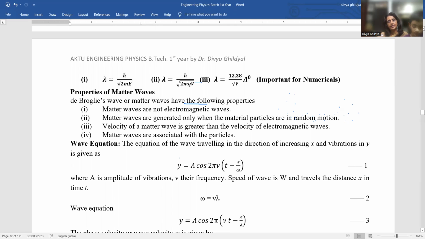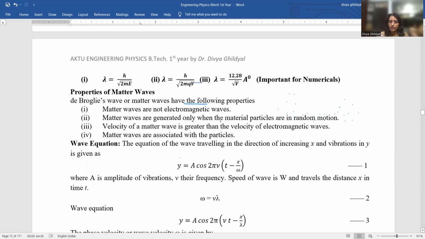E is the energy either in electron volt or joule. Lambda is h upon under root 2 m q v, where q is charge, v the potential difference. Lambda is 12.28 upon under root v, where v is the potential difference. But then this value of lambda comes in angstrom.